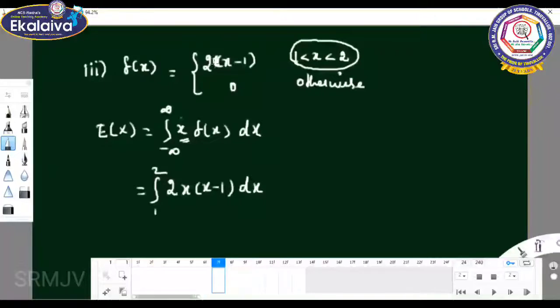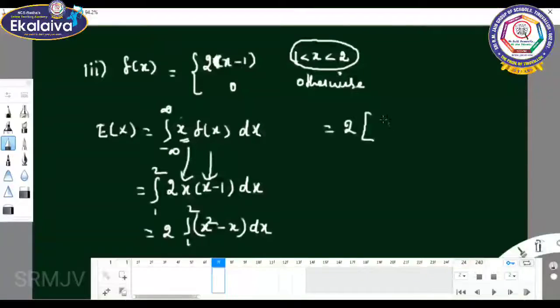See, f of x is 2 into (x minus 1), so we have x times f of x, which is x into (x minus 1) dx. 2 is a constant, you can take it out. So 2 times the integral from 1 to 2 of x square minus x dx. This gives 2 into [x cube by 3 minus x square by 2], with the limit 1 to 2.